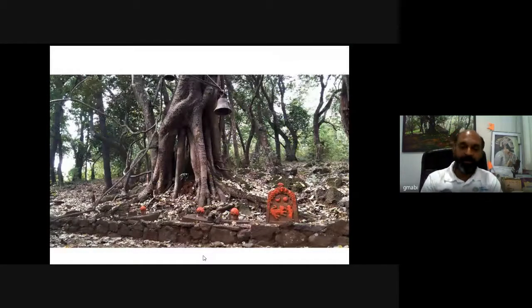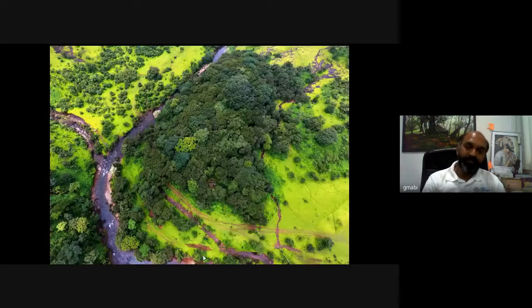Look at the open kind of deity or a temple just beneath the tree. This is a very unique kind of sacred grove. You get lofty trees, one of the important medicinal species, and endemic species in such a sacred grove. This is very important.